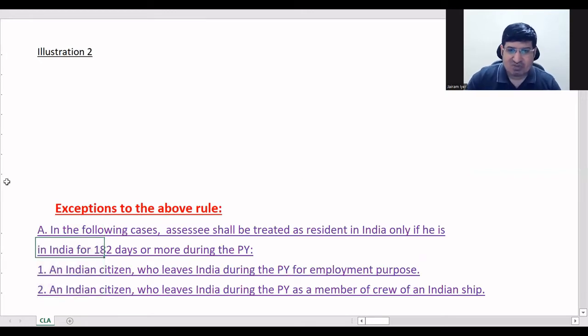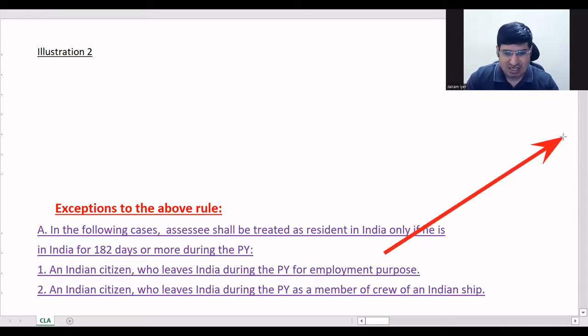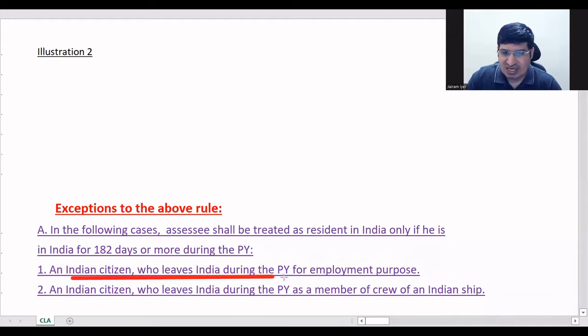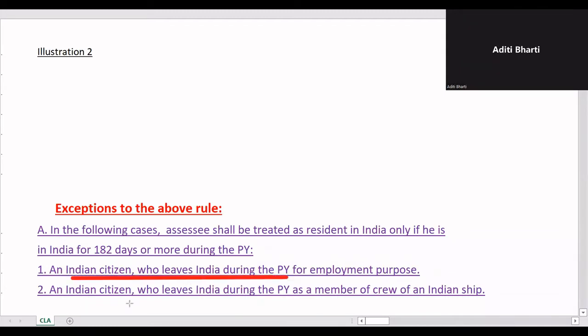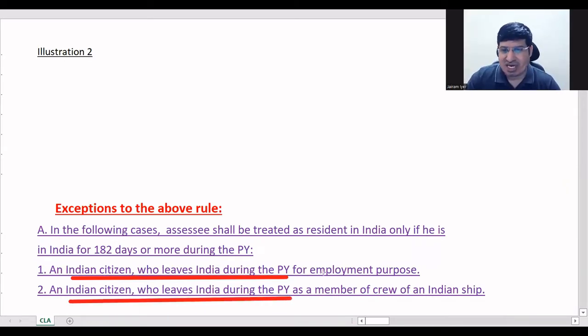First one was person leaving India. Three exceptions are there, A, B, C. First one is person going out of India, leaving India. In this one we saw that it is for an Indian citizen who leaves India during the previous year, for employment purpose, or as member of crew of an Indian ship.